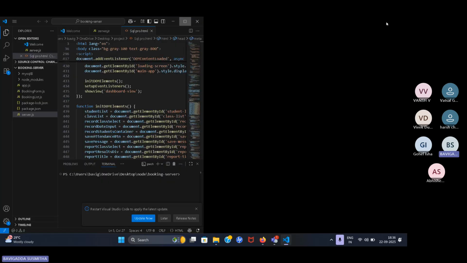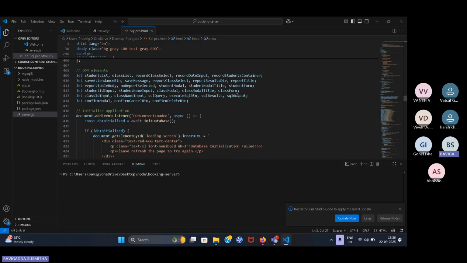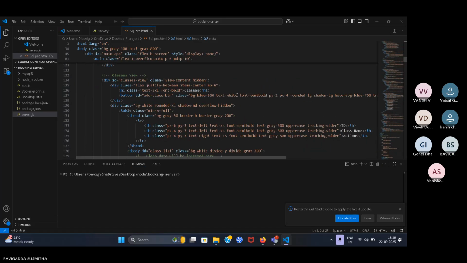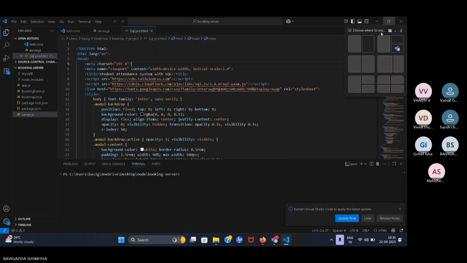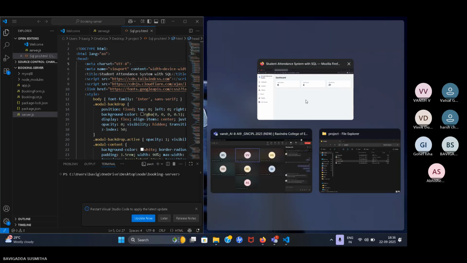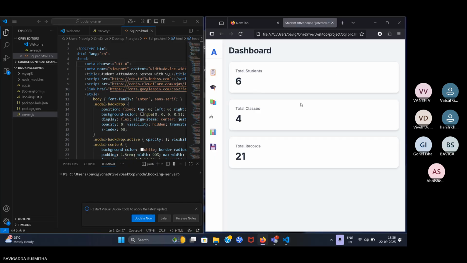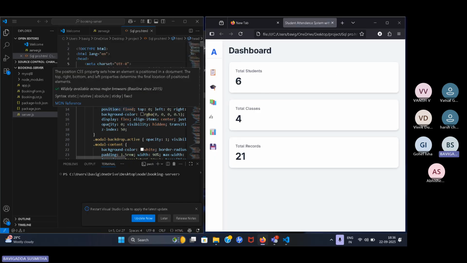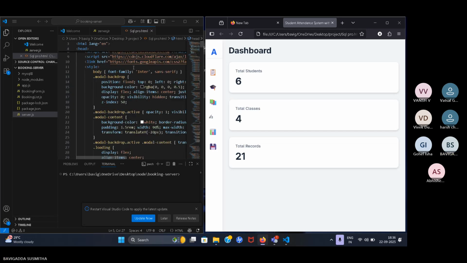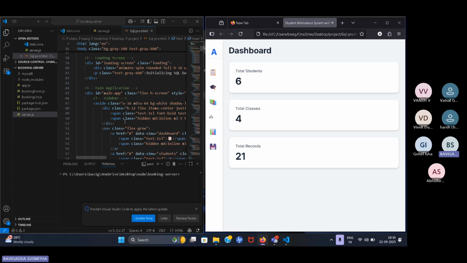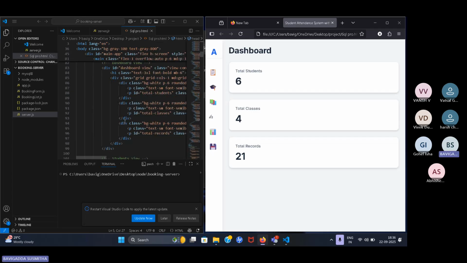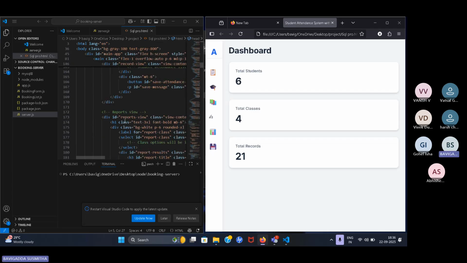Here is my code. This is the HTML section.